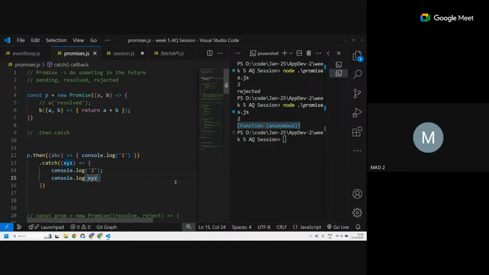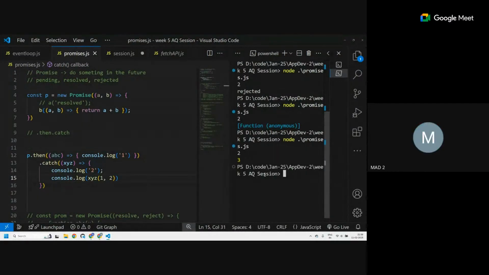Now what I can do? This gets complicated if you try to do more. If I call this xyz with 1 and 2, now this will give me what? 3. So you can get as complicated as you want, but this is the whole essence. It's just going to take whatever is present inside the rejection, whether that's an argument, a string, or whatever.